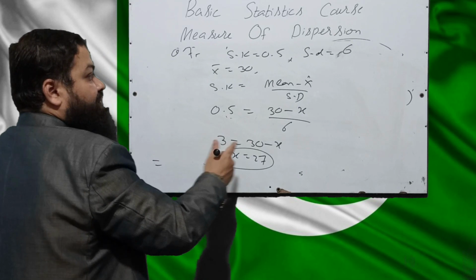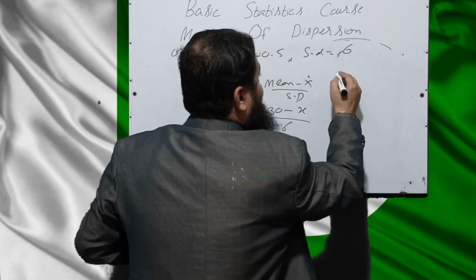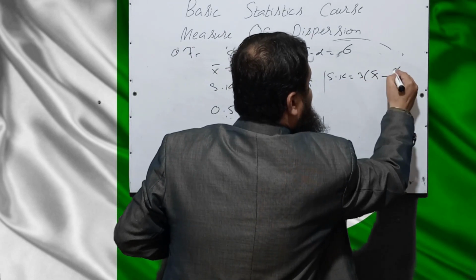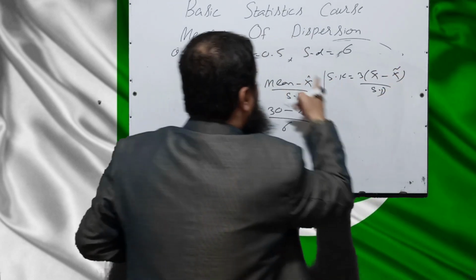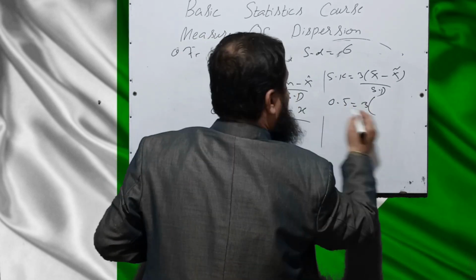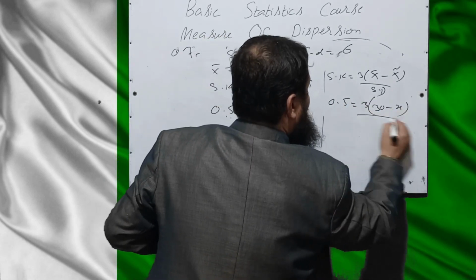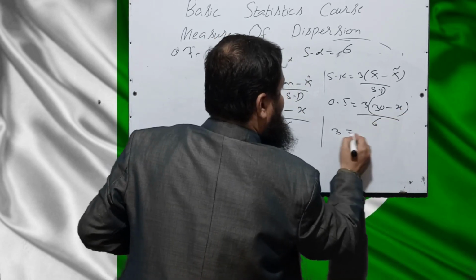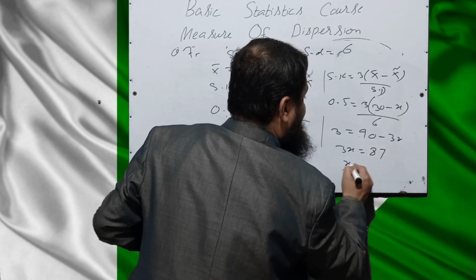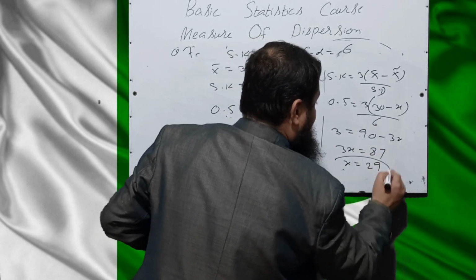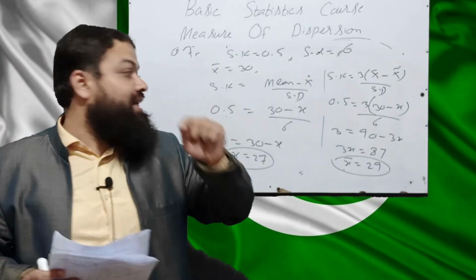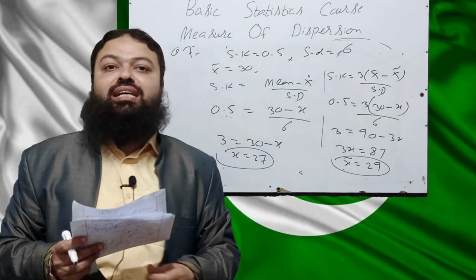The value of mode is 27, and for median we know skewness is equal to 3 into mean minus median over standard deviation. Skewness is given 0.5, equal to 3 into mean 30 minus x over 6. 3 is equal to 90 minus 3x. 3x is equal to 87. X will be equal to 29. That is median. A very important question. The values of mode and median are 27 and 29.